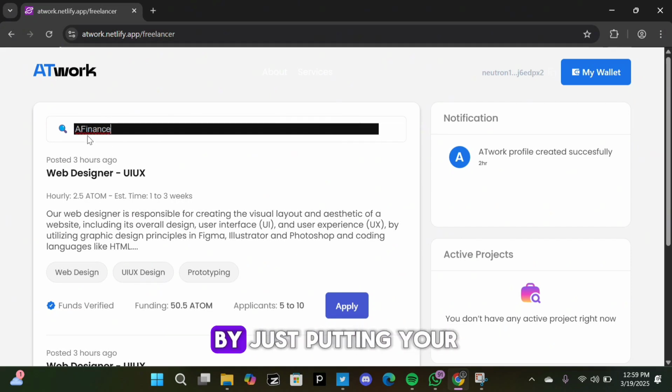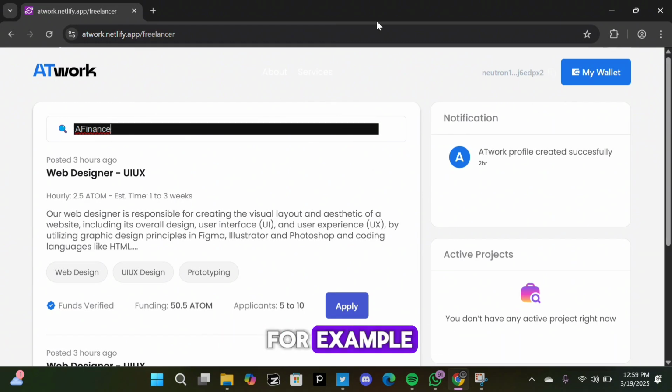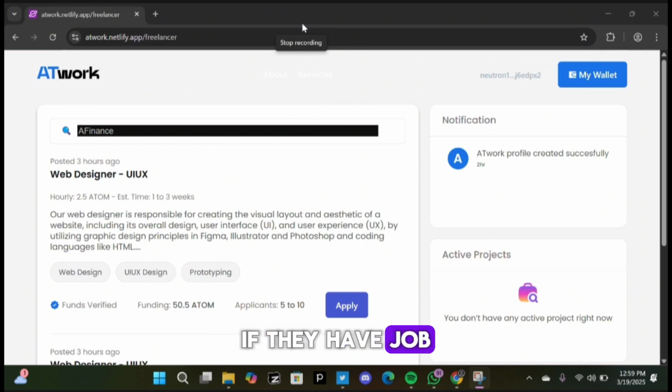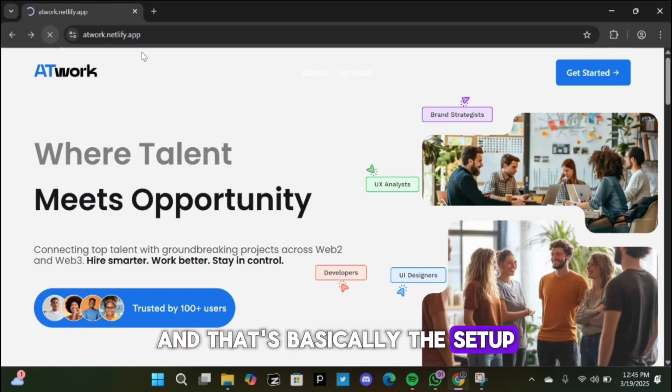So if you'd love to have been a part of it, you can also still search out for other projects here by just putting your mouse on the search bar. Let's say A Finance, for example. Let me just put that in, A Finance. All right. So let's say I'm actually looking out for a specific project. If they have a job listing or job posting, maybe it's a project I've worked with before, you can actually look it up there. And that's basically the setup.